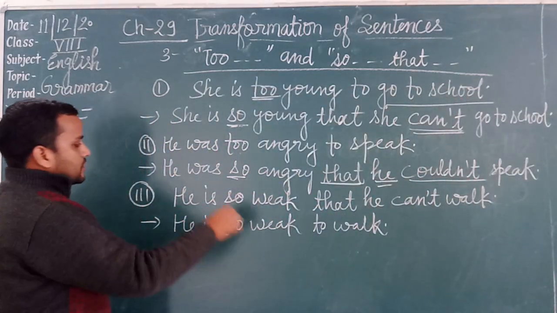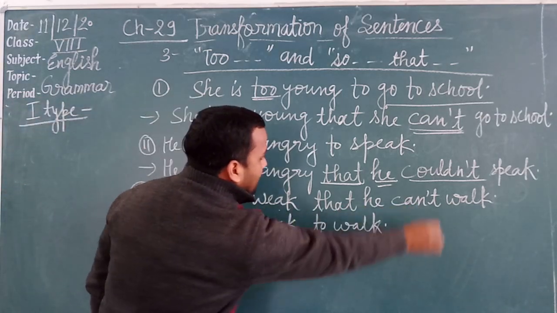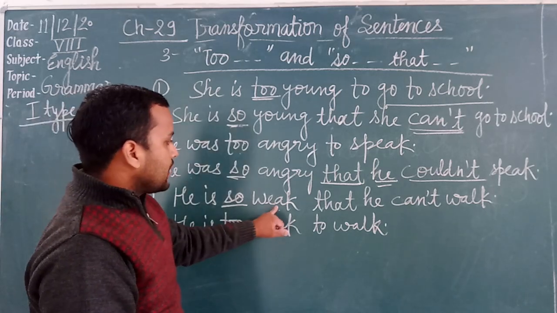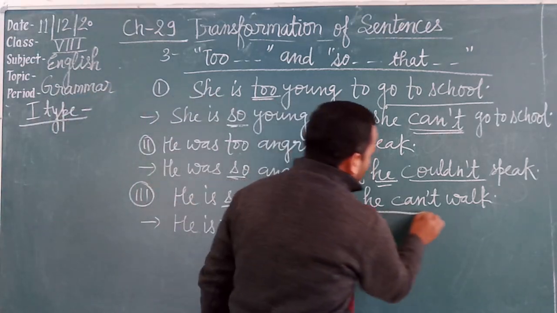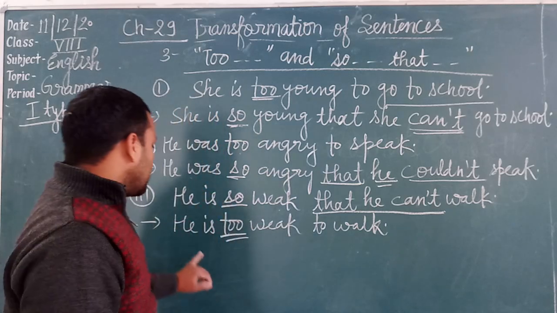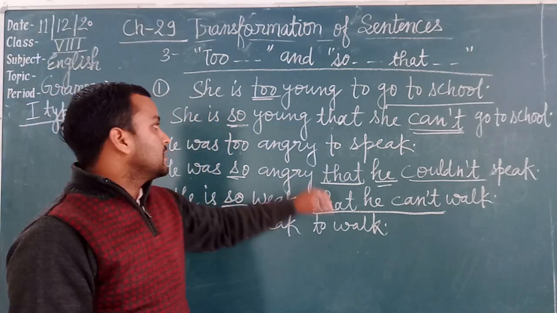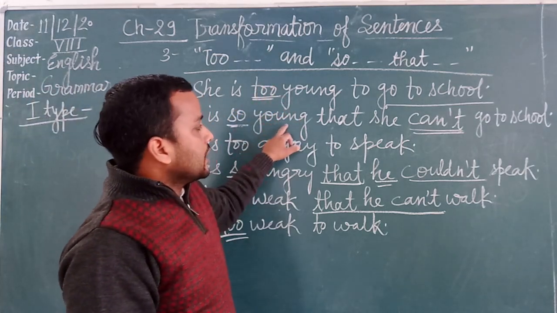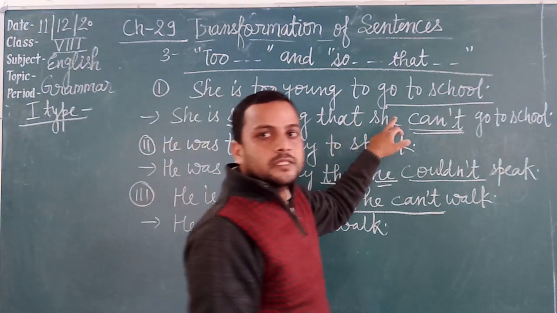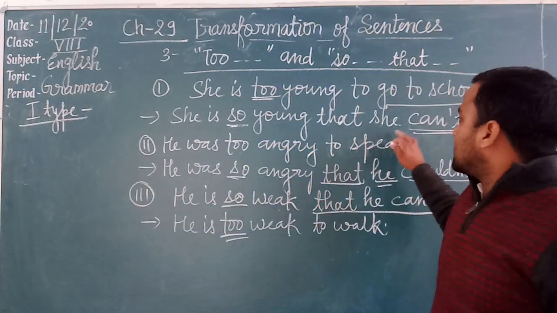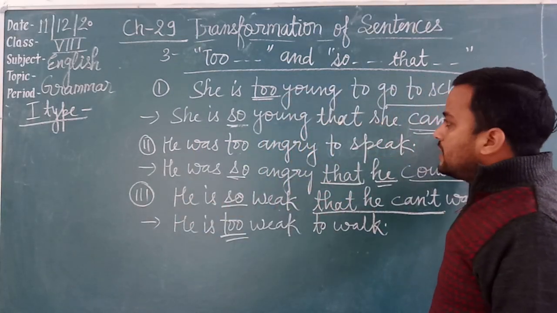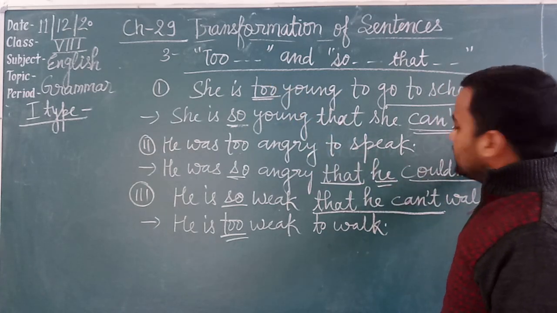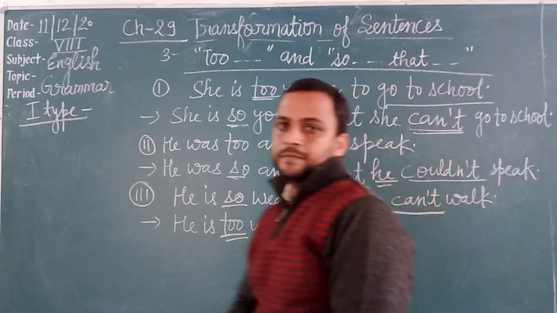Now see the reverse. He is so weak that he cannot walk. In place of so we use too. He is too weak. We remove all these portions, to walk. He is too weak to walk. Means in place of too we use so, then the given word young, after that she, and after that we use the tense. If is, am, are is here, we use can't. If was or were is given, we use couldn't. Can't or couldn't, then the given word. Okay?